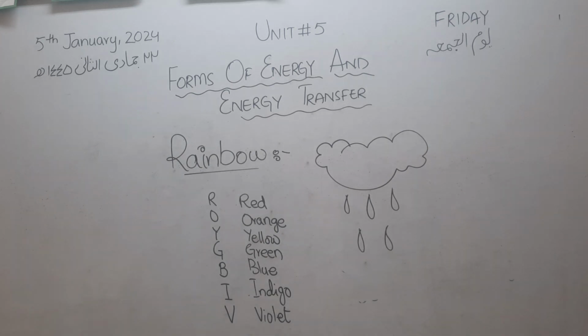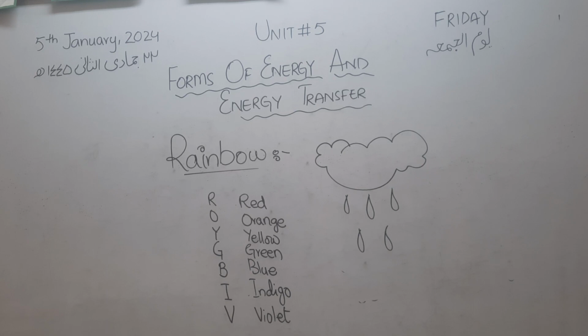Okay. Now, these are the topics that we have to do today. I am giving some questions that you have to do as homework. You can take help from the book, and you can also write by yourself.